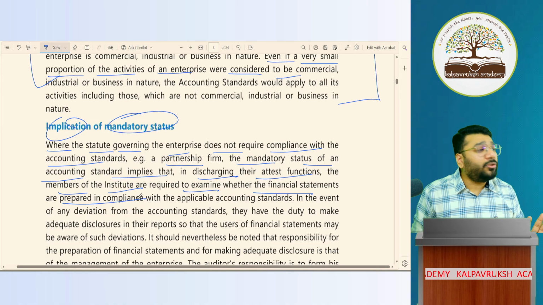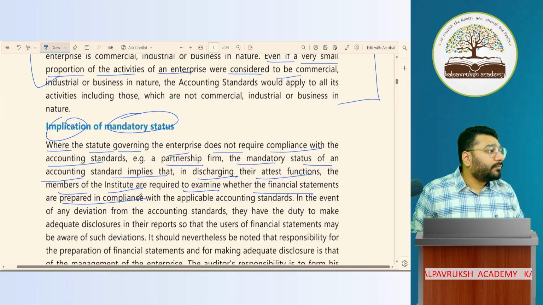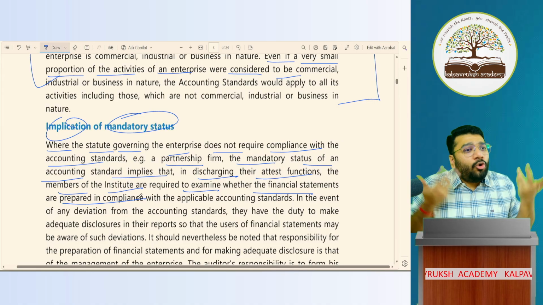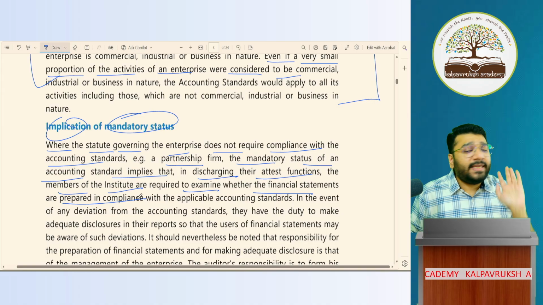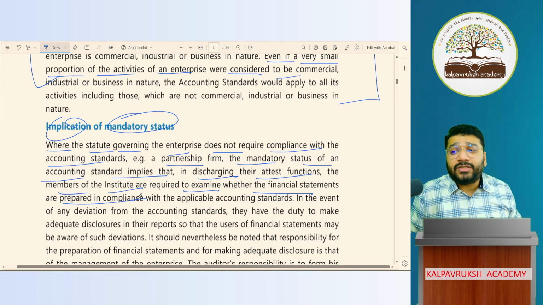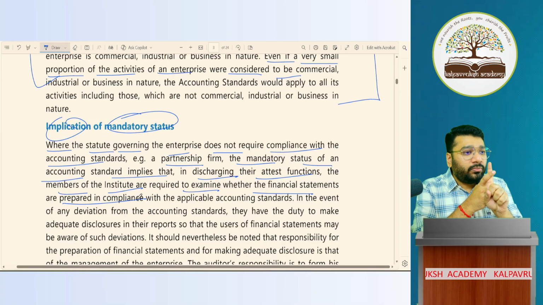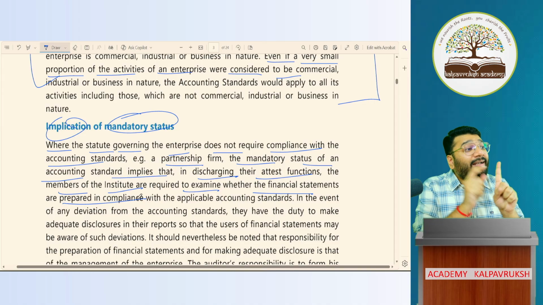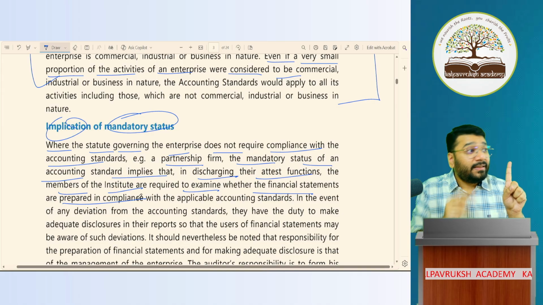Will they follow AS? No. If they don't follow AS, can ICAI come and punish them? No. Then in that case, nobody will follow AS. Then what is the point of ICAI giving AS? So ICAI says, look boss, today a small businessman, while preparing financial statement, will not follow AS. Tomorrow, if he wants to go for a bank loan, he might need some attestation function from us. He might ask, sir, please sign on this document and give. Only then will the bank process the loan. Then he'll come to me.